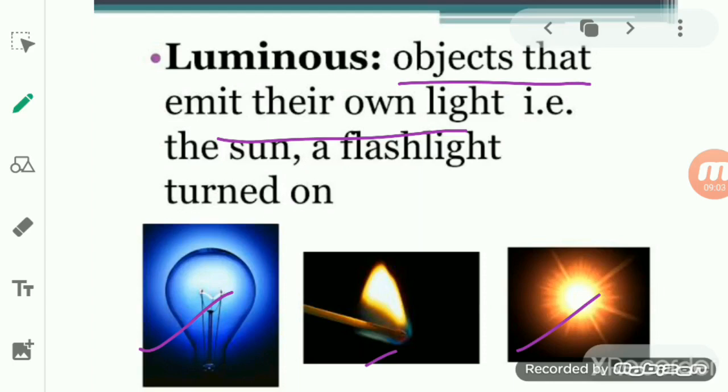Since luminous objects give out their own light, they can be seen even in the dark. So we can say that a luminous object can be seen in the dark, and it is because the light given out by them enters our eye. So when the light gets reflected, like that of the sun in the day, what happened? The sun used to reflect the light, and the reflection of the light enters our eye, and finally we are able to see anything. So the sun is what? It is a luminous object which reflects its own light.